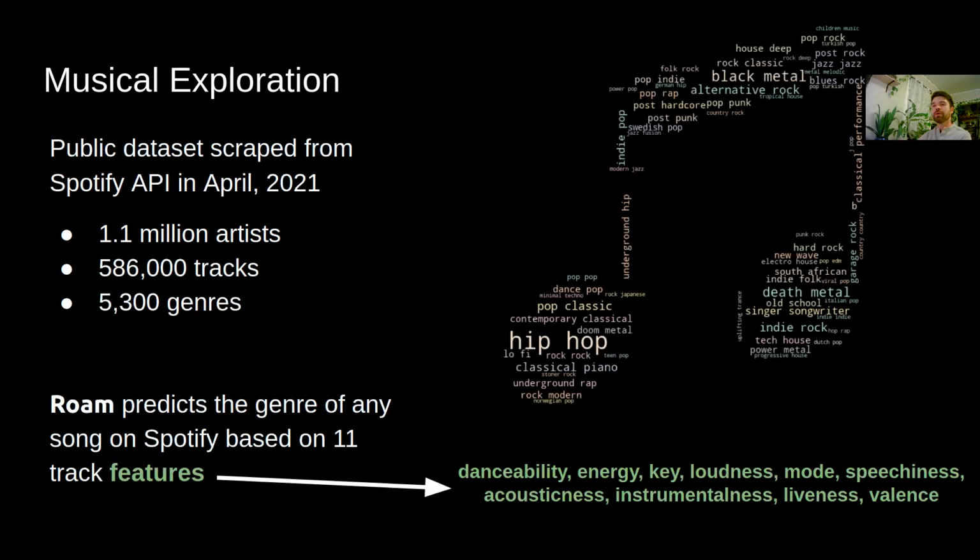To do this, I used a publicly available data set that contains more than 1 million different artists and about 500,000 different tracks. Among those are more than 5,000 genres represented, some of which you can see in the word cloud on the right.